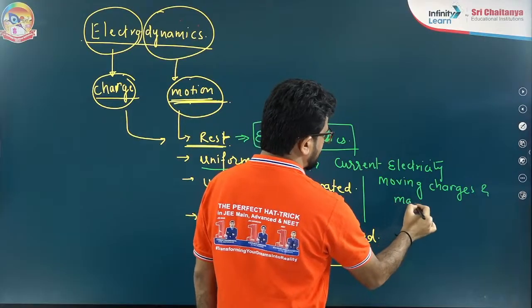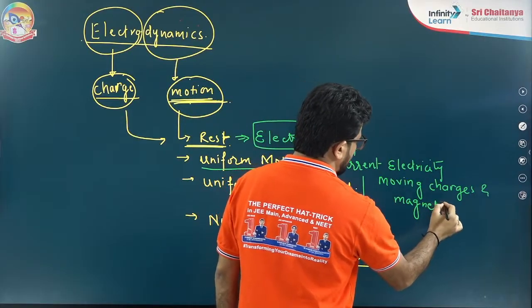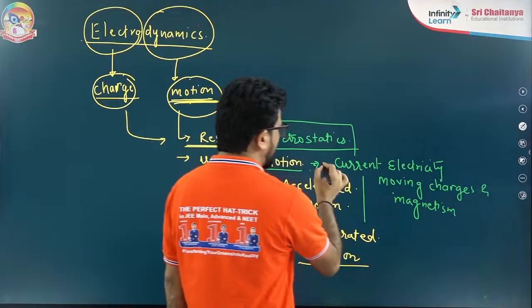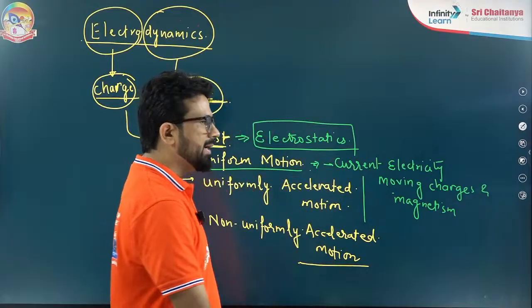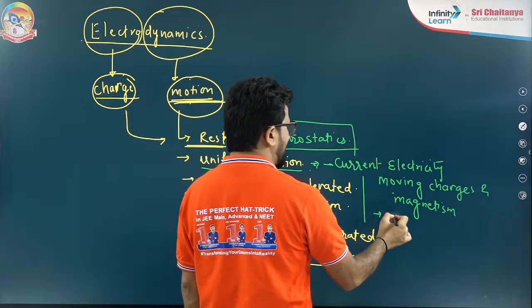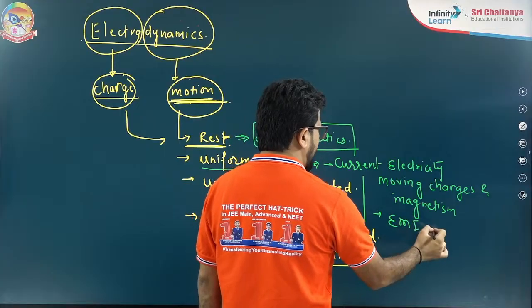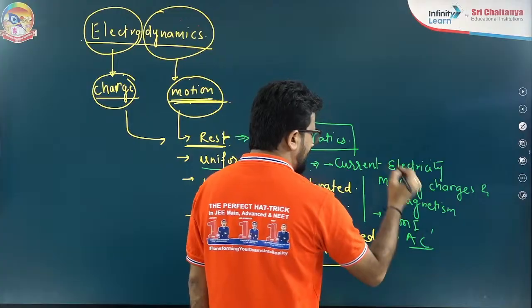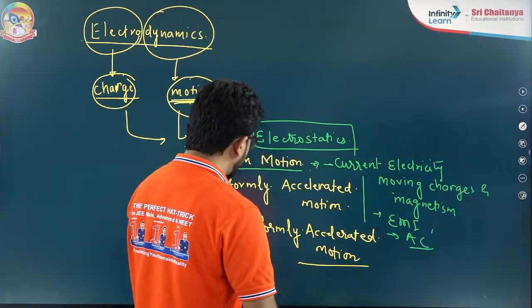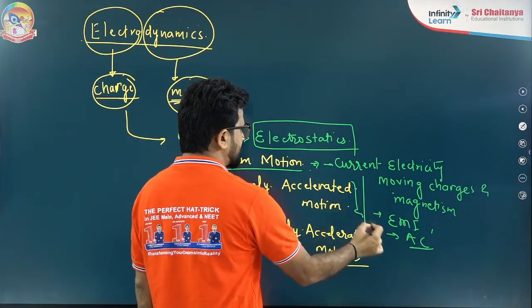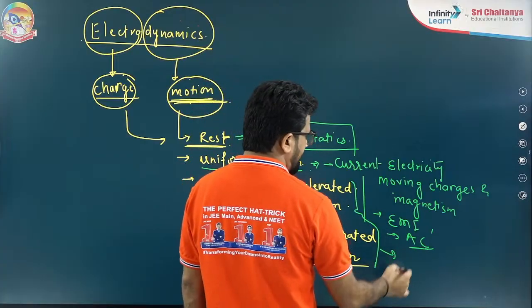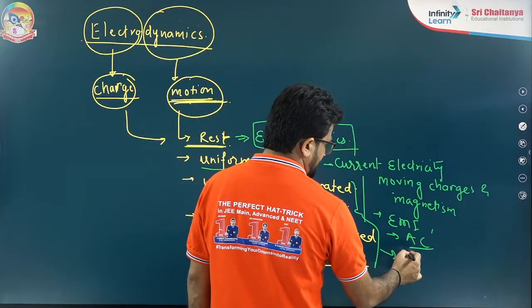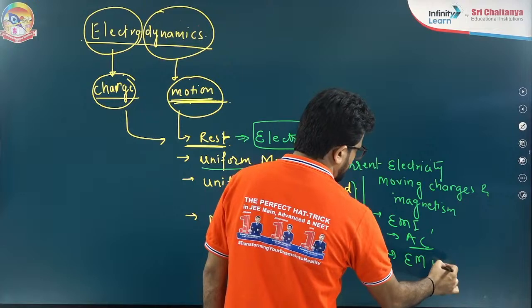Okay, so these are the few things we are going to study, and after that we can discuss the EMI topic, and then we can see AC also. And the last topic, when we say accelerated motion, from that we can produce EM waves, electromagnetic waves.